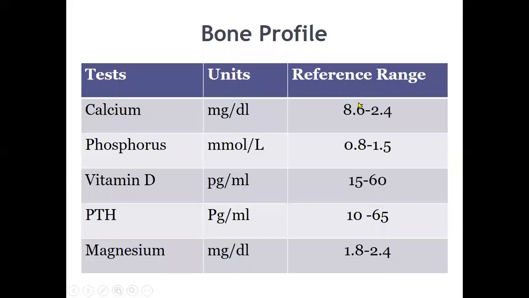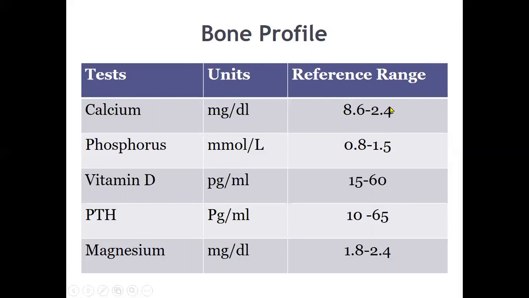Then comes the bone profile. For the analysis of the different diseases of the bone, what other tests can be used? In the same way, parameters like calcium, phosphorus, vitamin D, PTH, and magnesium. These are the important ones used for the bone profile and also for the parathyroid profile. These are the reference range or normal range, but the term reference range is preferably used.